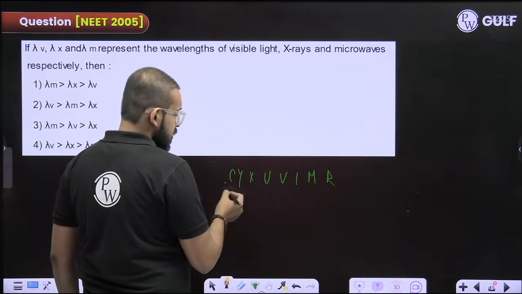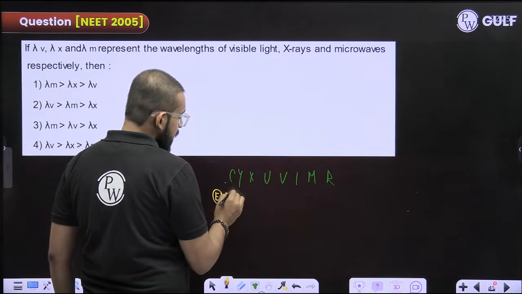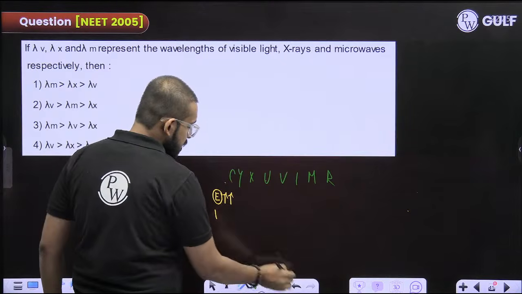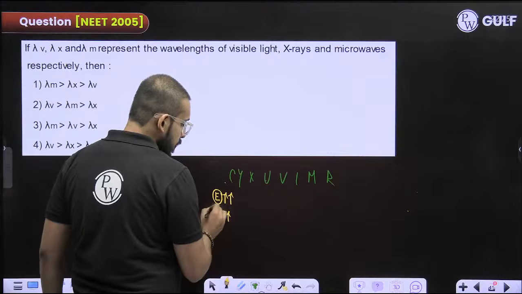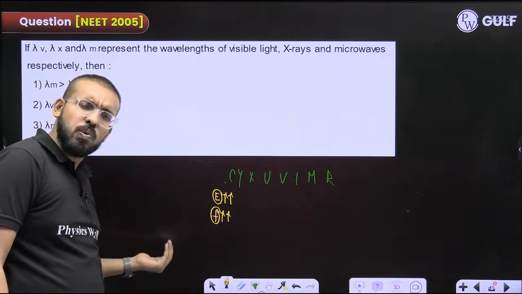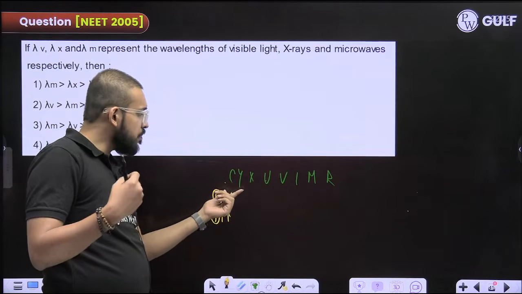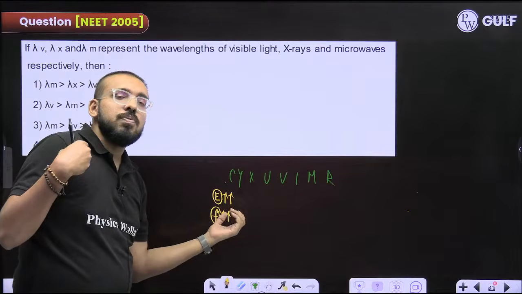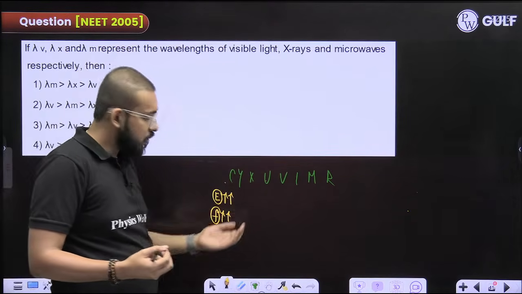Now, the ones on this side have high energy. If they have high energy, they will have high frequency also. And that's why they are used in cancer treatment also.